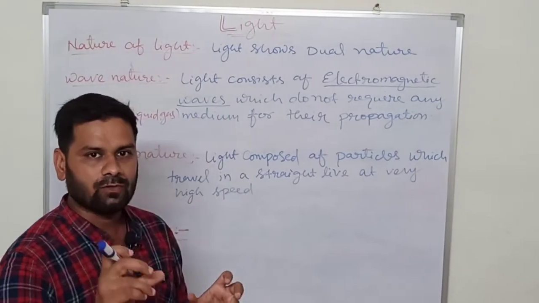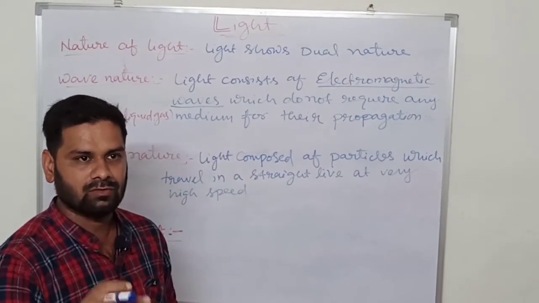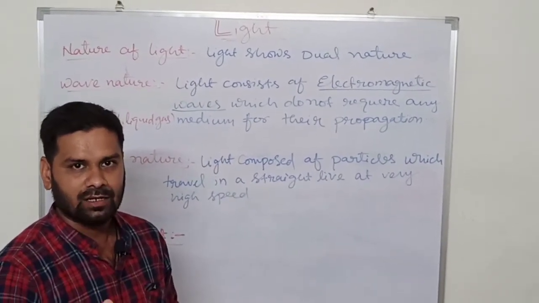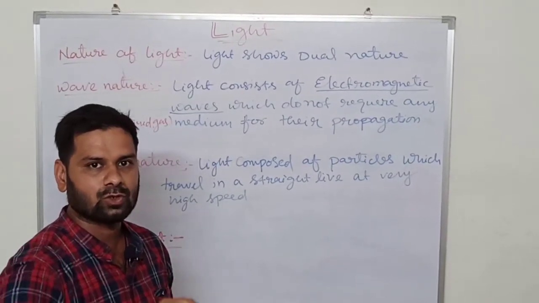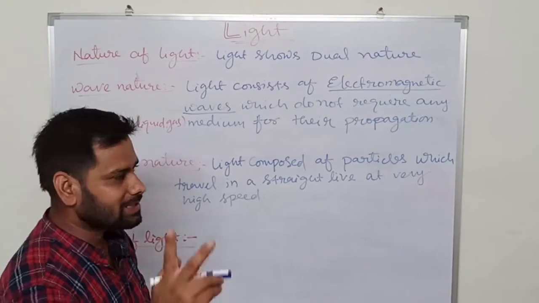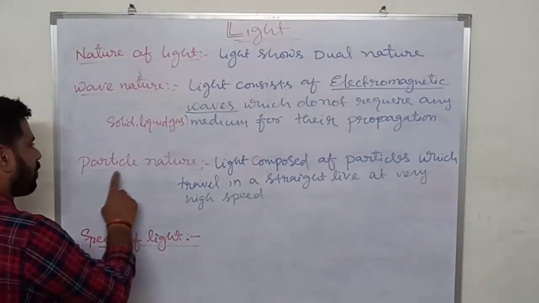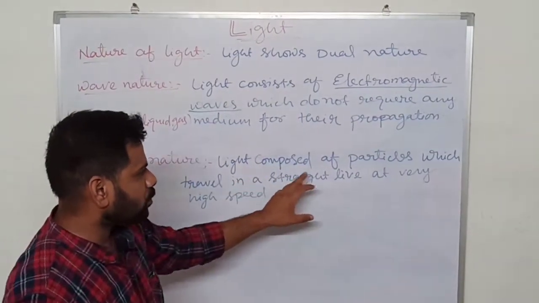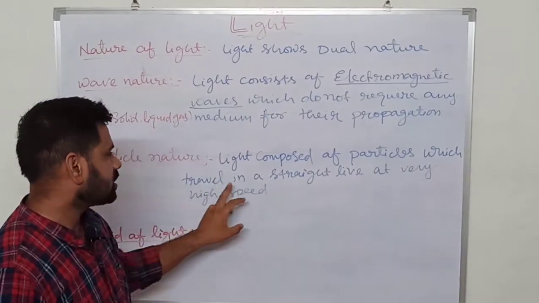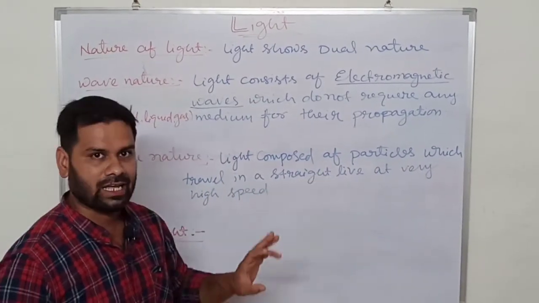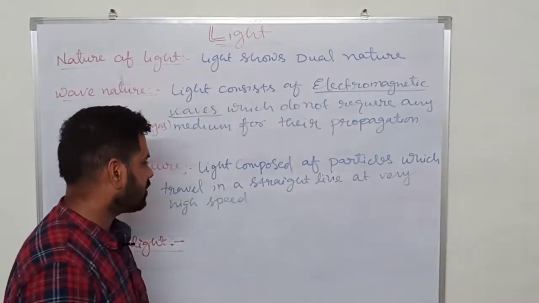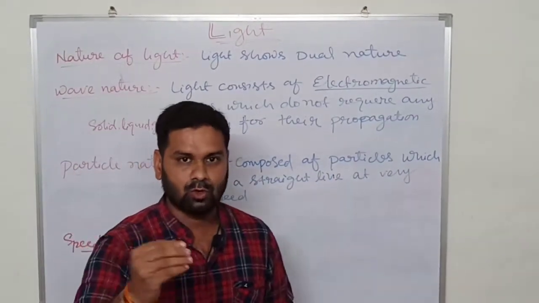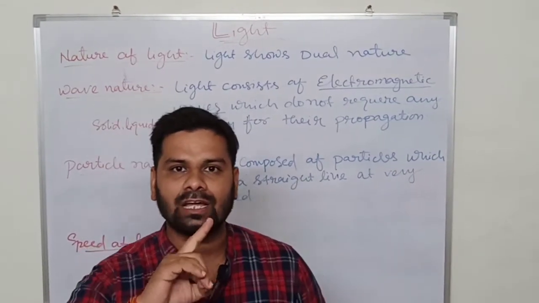Light consists of electromagnetic waves, which we cannot see with our naked eye, but all the light rays consist of electromagnetic waves which are traveling through the rays of light. The second nature is particle nature. Light is composed of particles which travel in a straight line at very high speed. One more thing, light always travels in a straight line.